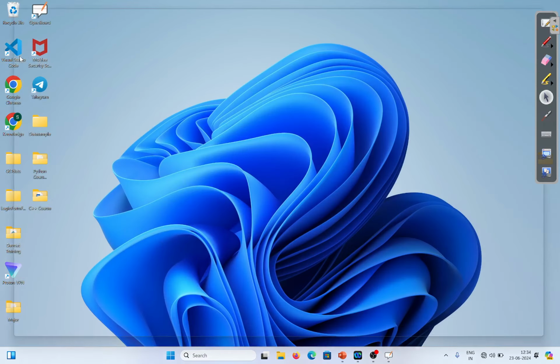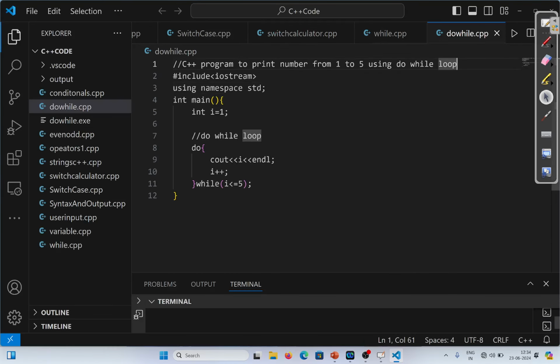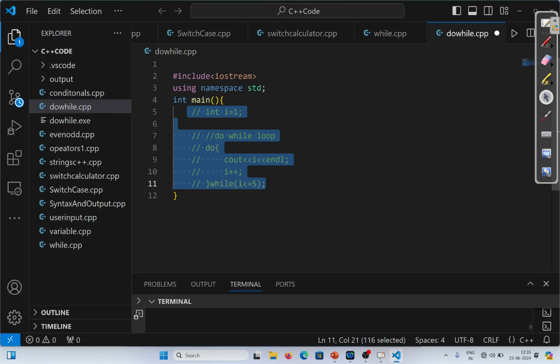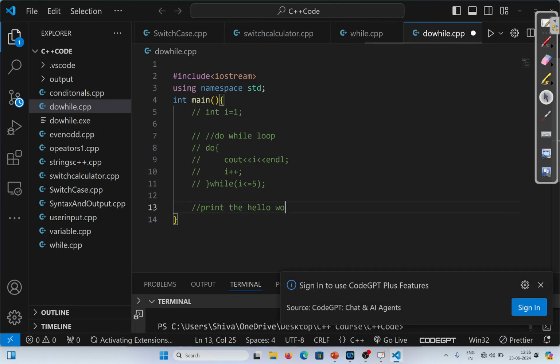Let me reopen the VS Code. I'm commenting all this. Now the second program we are going to write is to print hello world 5 times.